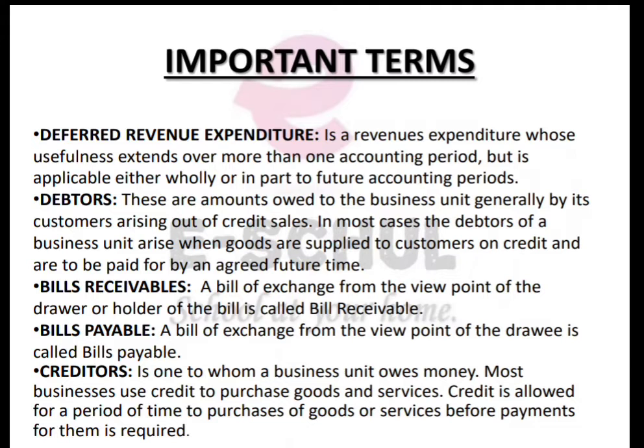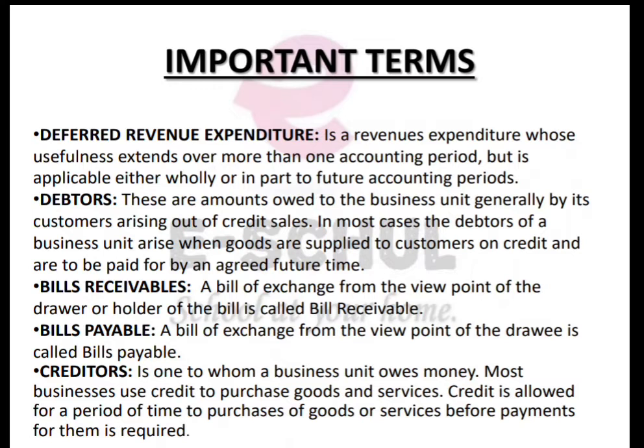Now bills receivable, I will tell you about this in detail later on, but just for now know that there is a negotiable instrument, bills of exchange. You have a chapter on this. Bills of exchange is what?